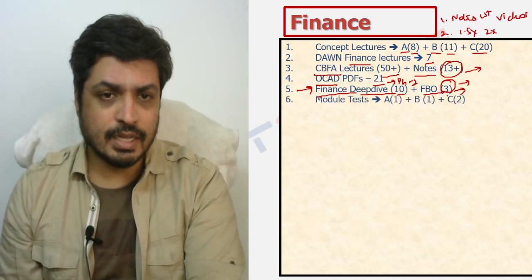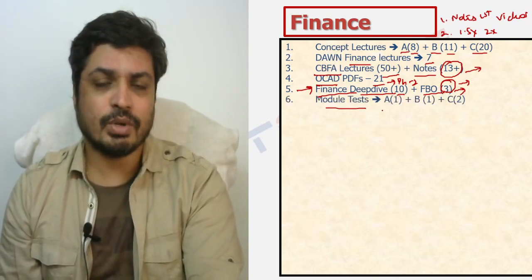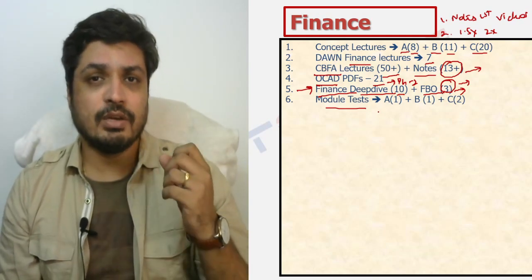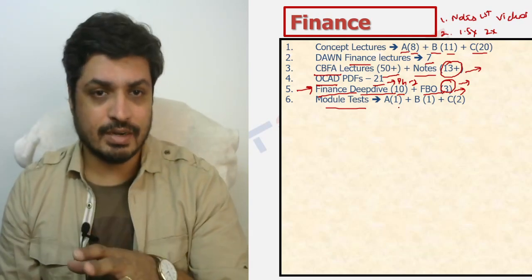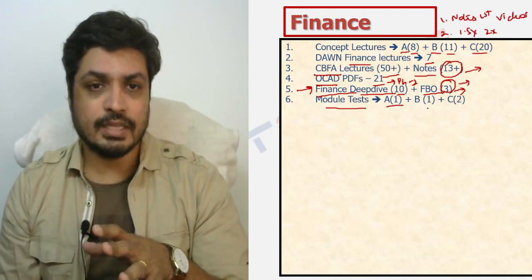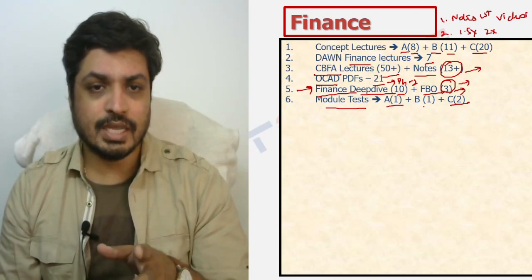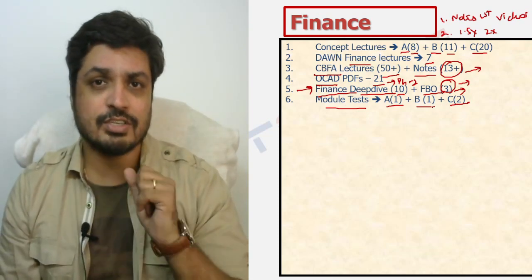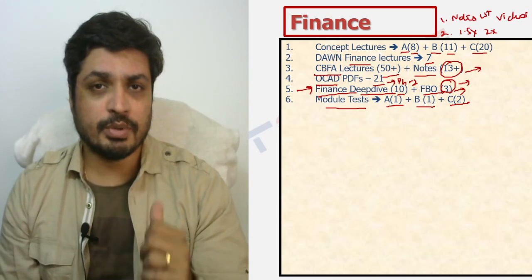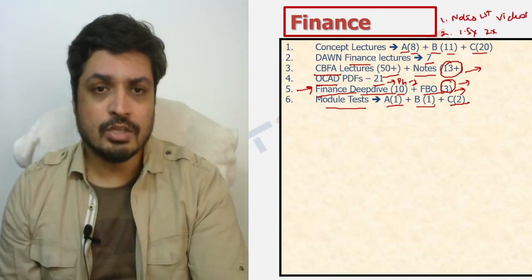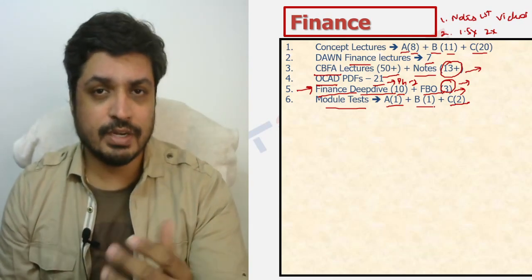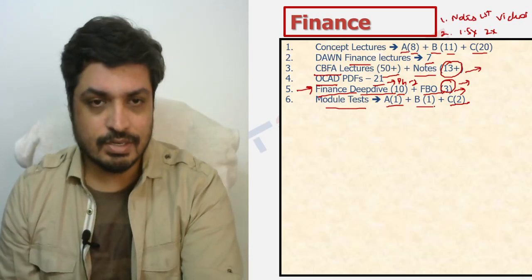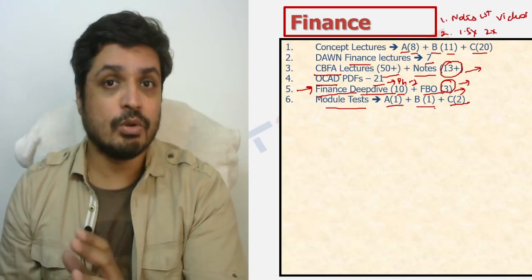Now, moving further ahead, another important aspect is the module test. This is not something that is going to be recommended immediately at this stage. This is going to be looked at after phase 1 is done. So you have 1 test in module A, there are 2 tests in module C, and there is 1 test in module B. Essentially, financial systems has 1 test for your financial markets, and there are 2 tests for your general topics, obviously because the number of topics is more. Those tests are also available, which you can definitely look at taking, but after phase 1 is done, because right now it doesn't make sense. Right now it's more important to cover concepts and look at phase 1.